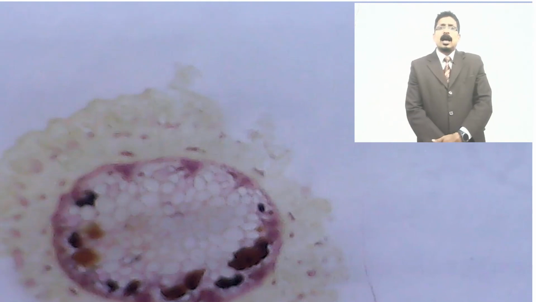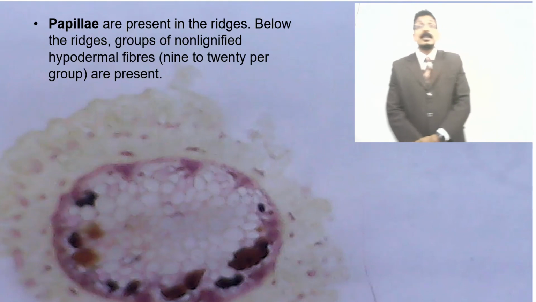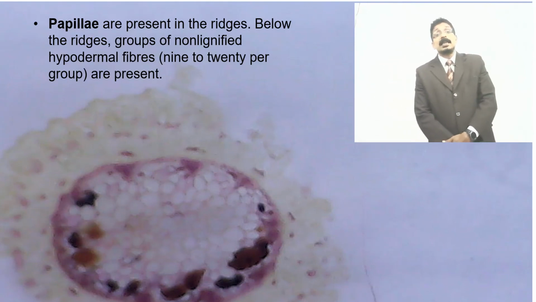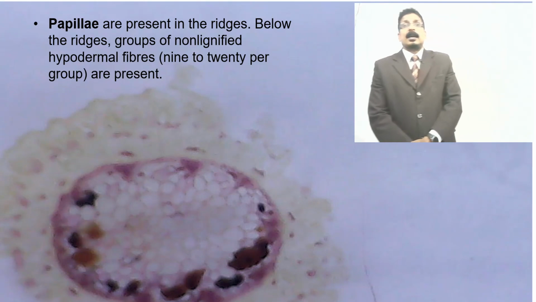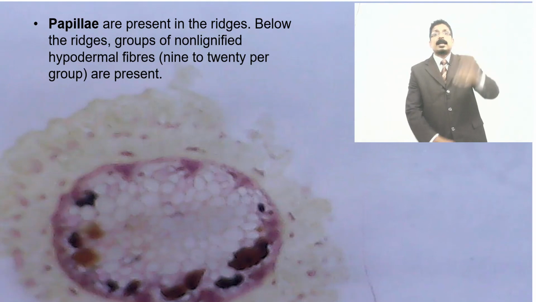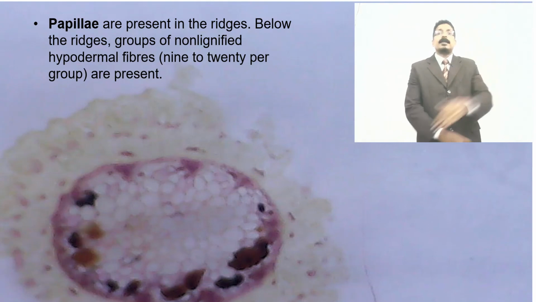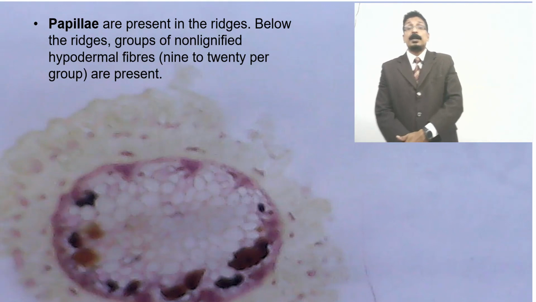And see here, what is the section? We are just pointing out that papillae are present in the ridges. What is that, papillae in the ridges? I told you, ridges means the curved area, the heap area of the outermost surface, the epidermis or cuticle.